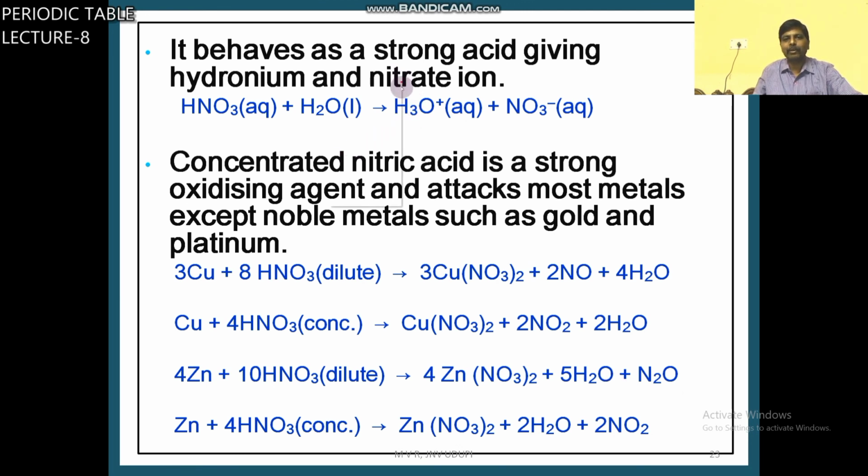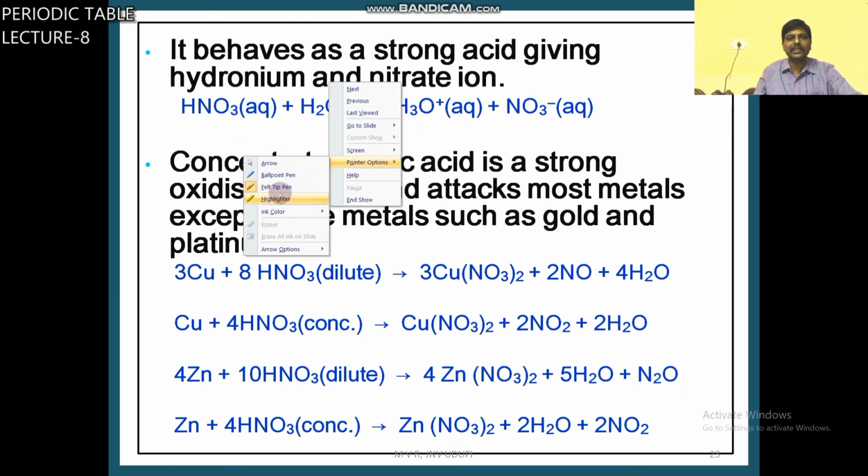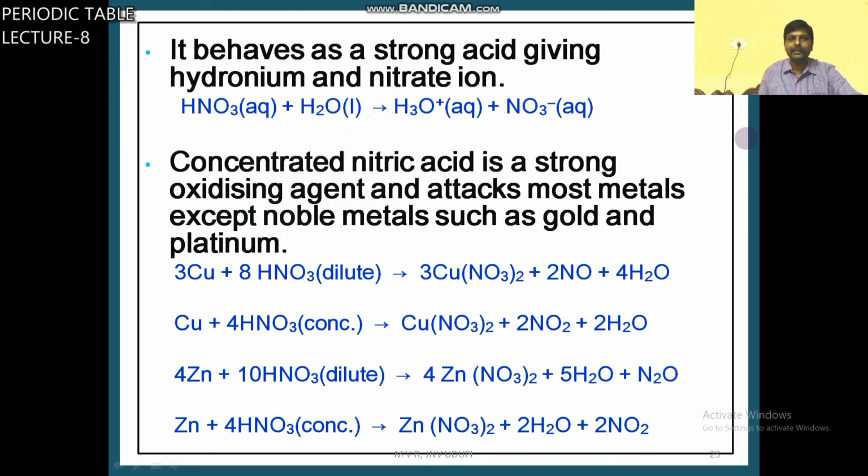It is a strong acid. I already told you, it is one of the strong acids used in the lab. It gives a large number of hydronium ions, completely ionized. Concentrated nitric acid is a strong oxidizing agent. These properties are important. It oxidizes copper metal to copper nitrate.